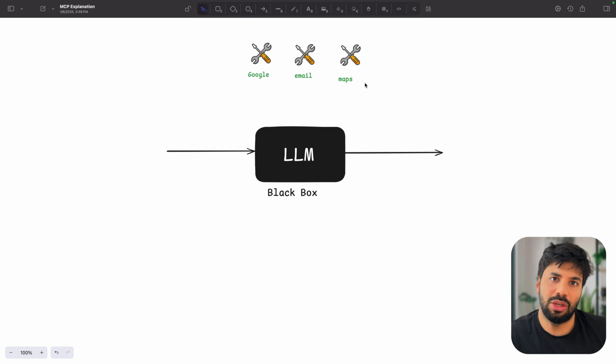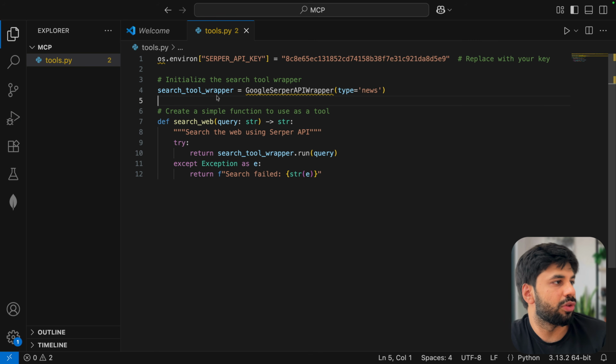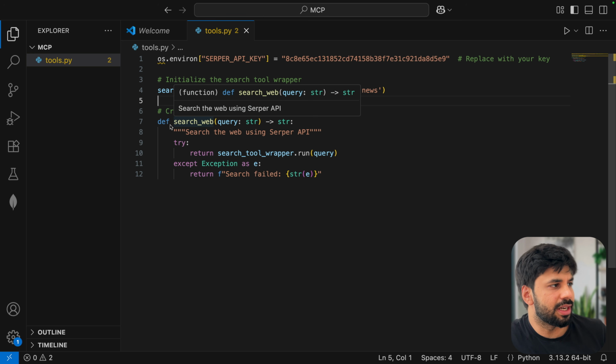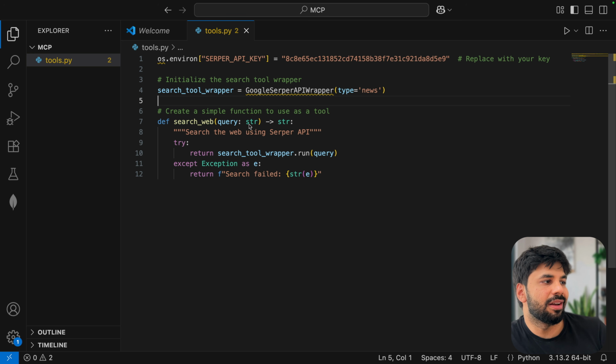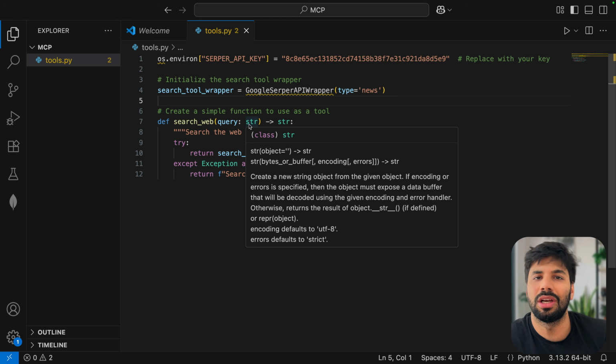And frankly, you can just write a simple function. Okay, I will just show you an example as well. So let's say this is one of the pieces of code I've written. Now don't be scared of the code. This is just code which helps to search the web. So you send search web, you just send the query, let's say IPL, and it will give you the latest IPL results, right? Or NBA or any other league or any other information. It will get that result for you, right?